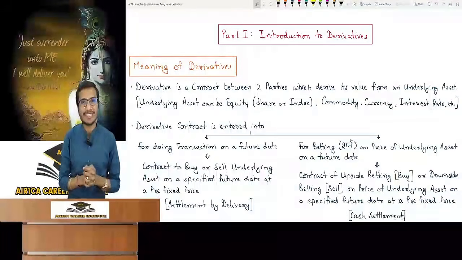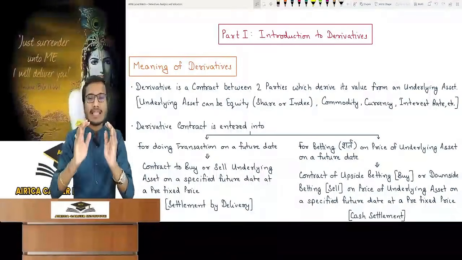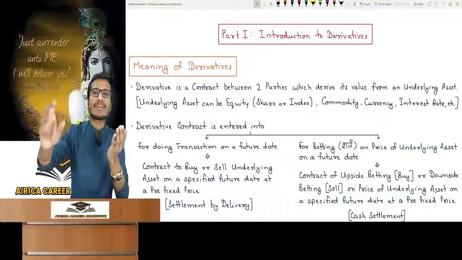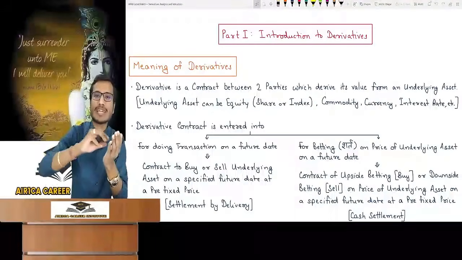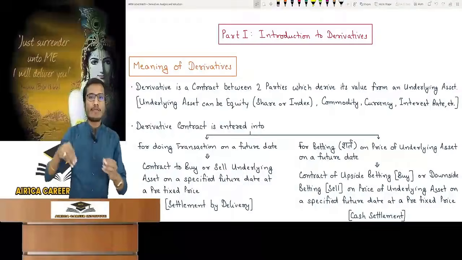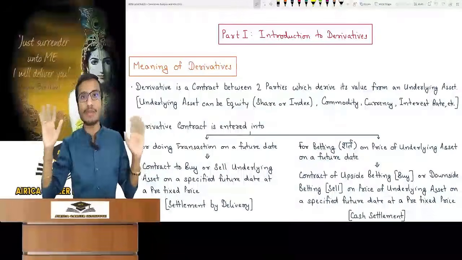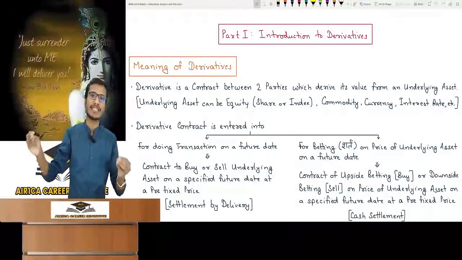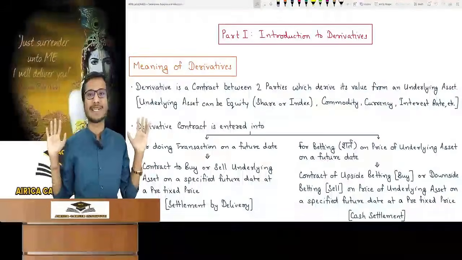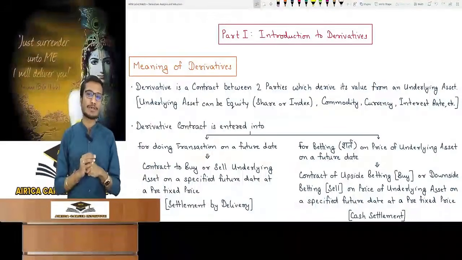Sir, what is an underlying asset? For now, just understand that an underlying asset is a reference of an asset given in a contract. In that contract, the name of an asset is given. That underlying asset can be anything. It can be any asset. Machine, land, building, furniture, calculator, pencil, it can be given for anything. Underlying asset can be anything.